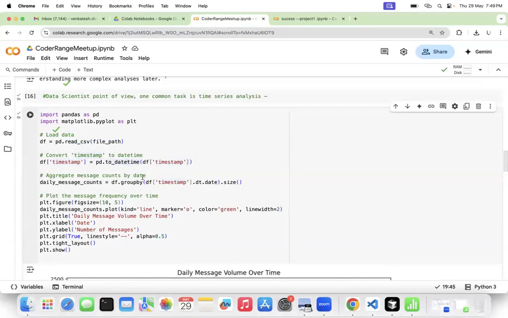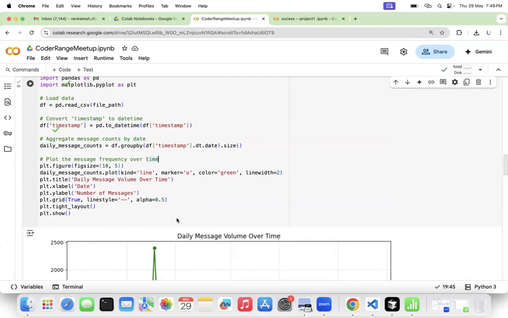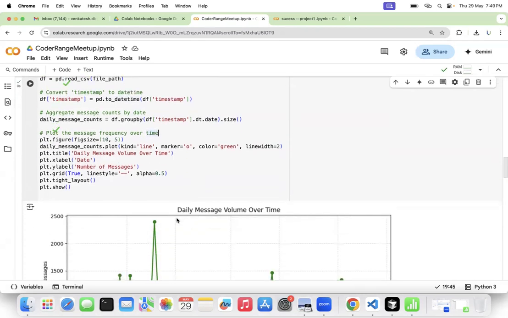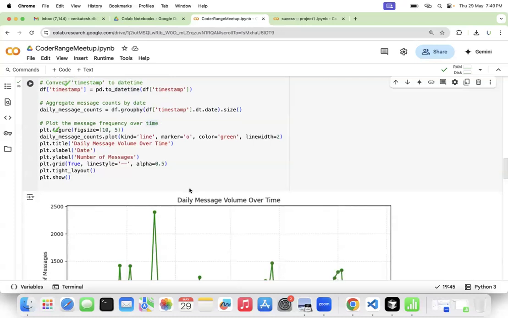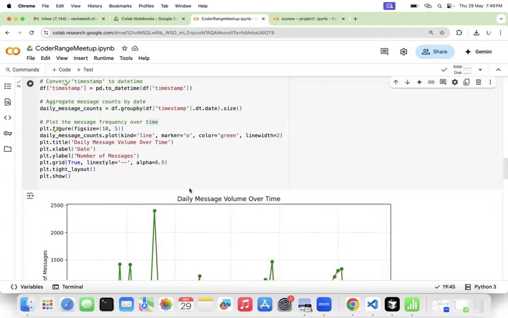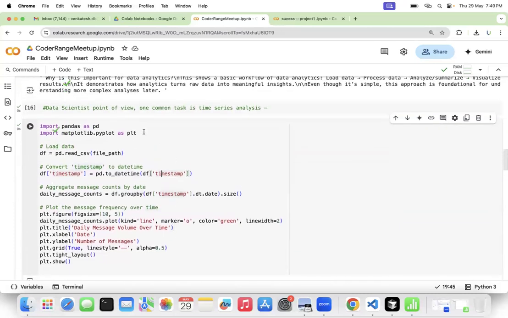Then I'll aggregate the message count based on the date, to see how many messages we received on each date. And then we plot the frequency over time, to see how your data frequency is happening. So we are doing some kind of summarization here.